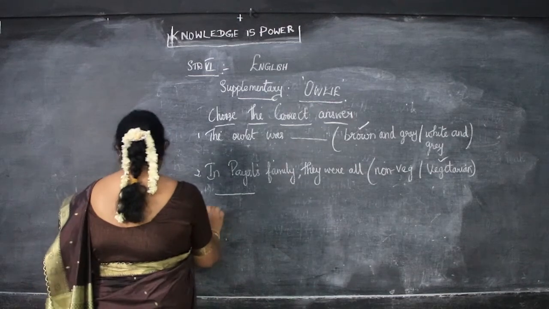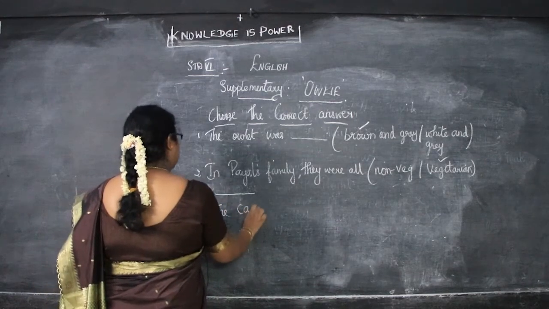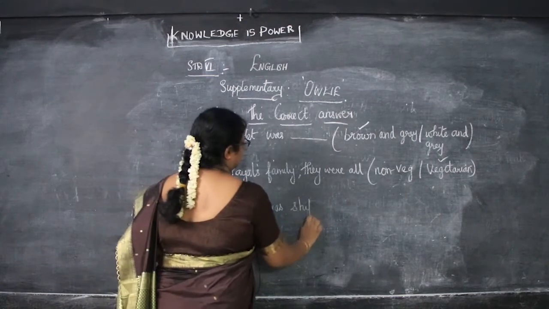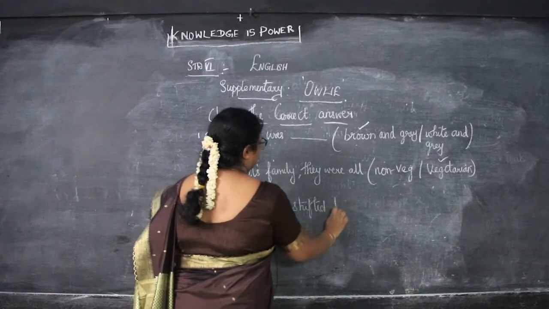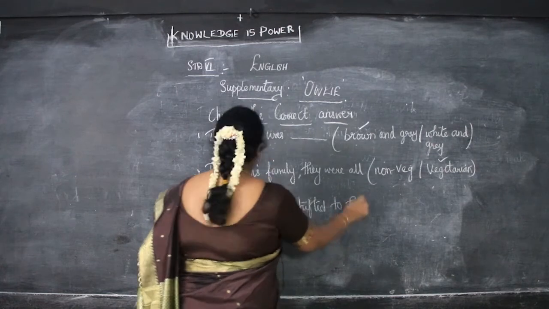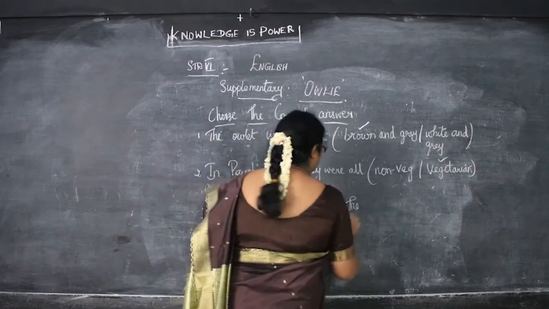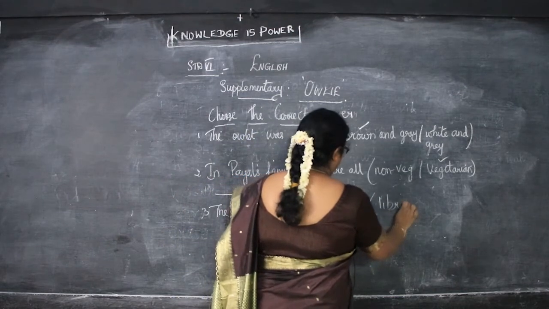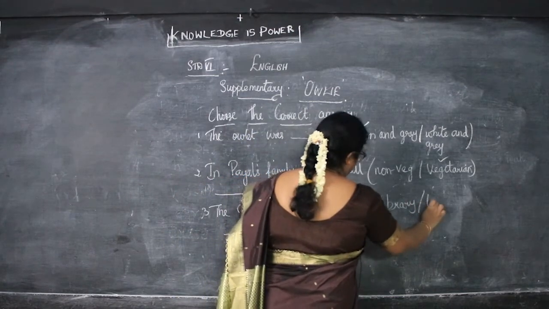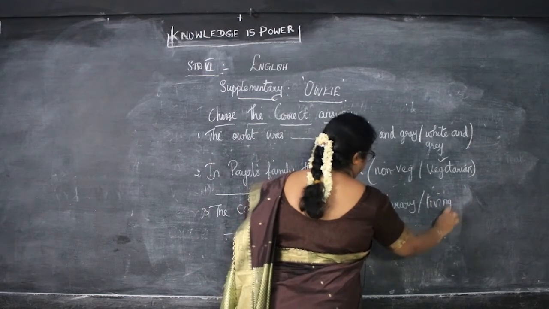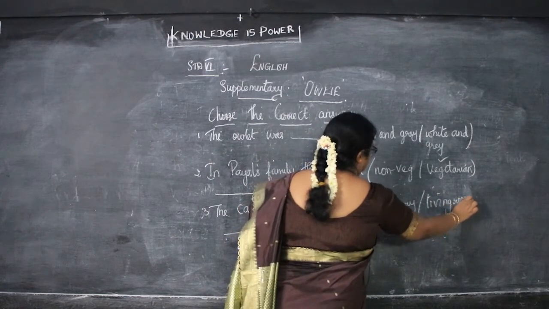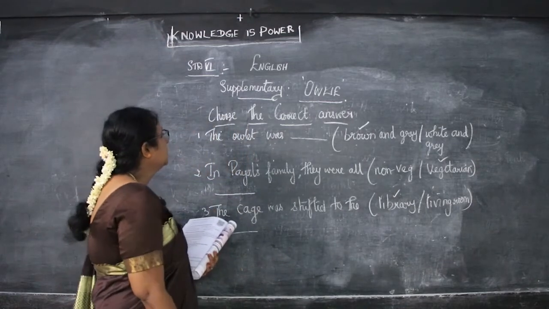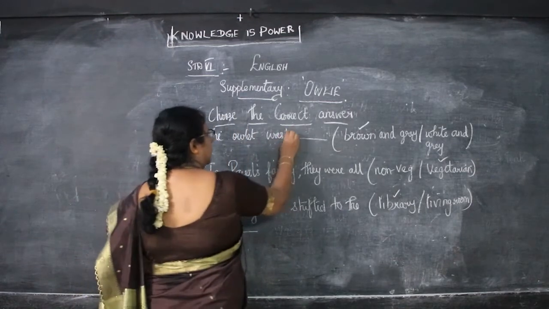Then next, the cage was shifted to the, so the options are library or living room, that is the hall. So what is the answer, children? Library, right? So first, the owlet was what color?